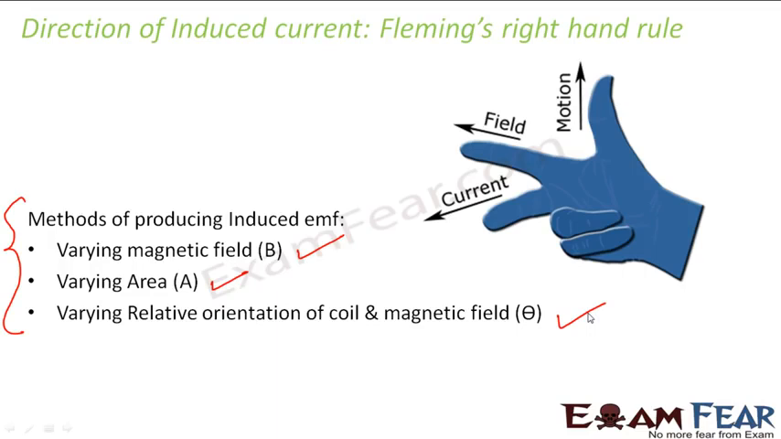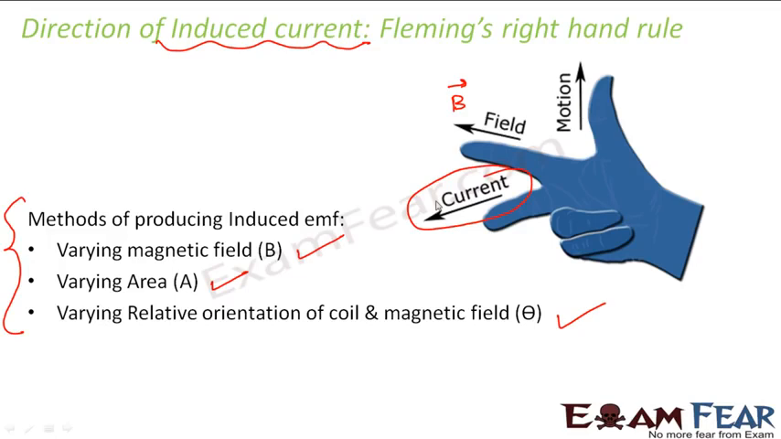So the question is, how do we calculate the direction of induced current? For that we make use of Fleming's right hand rule. So what is Fleming's right hand rule? As you see in the picture, if the first finger shows the direction of magnetic field and if your thumb shows the direction of motion, then your middle finger gives you the direction of the induced current.